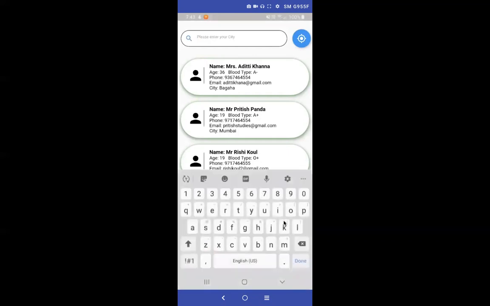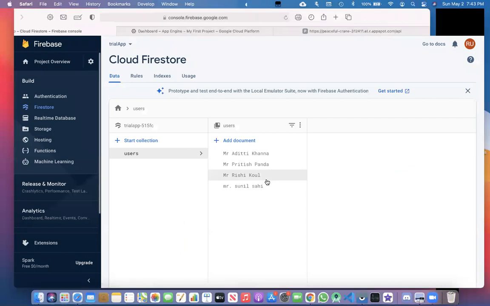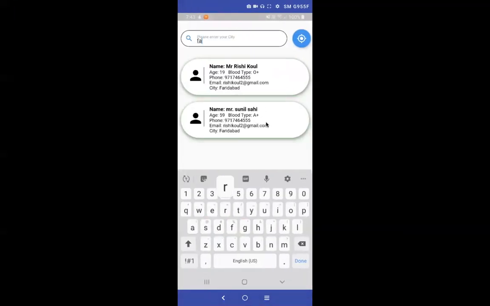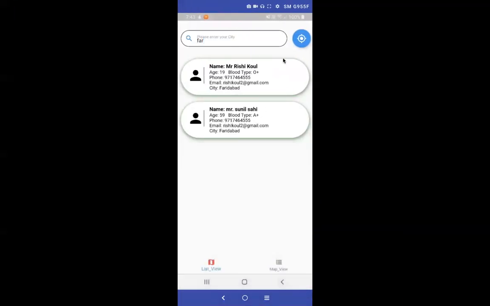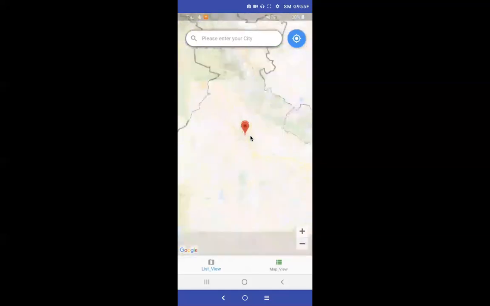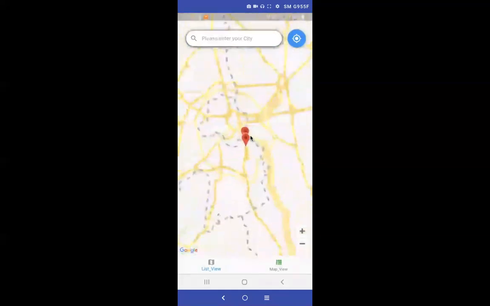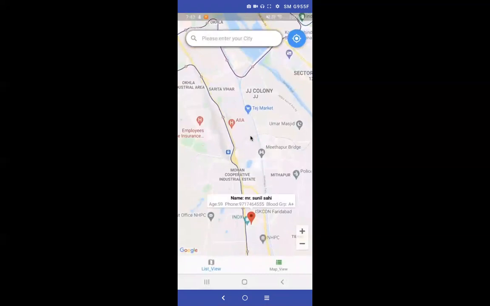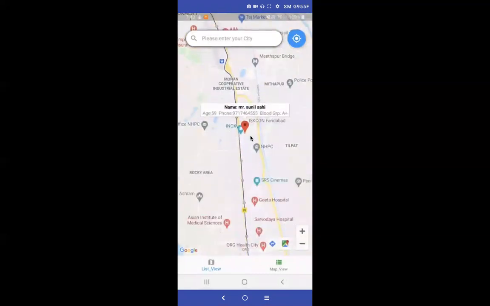This is the list of all the users that are currently in Firestore, and we can filter them by state name. Here's the Sunil Sahi that I just created. You can also find the users by the map feature, which we implemented using the Google Maps API. And here is our user Sunil Sahi. And that's all for our demo. Thank you.